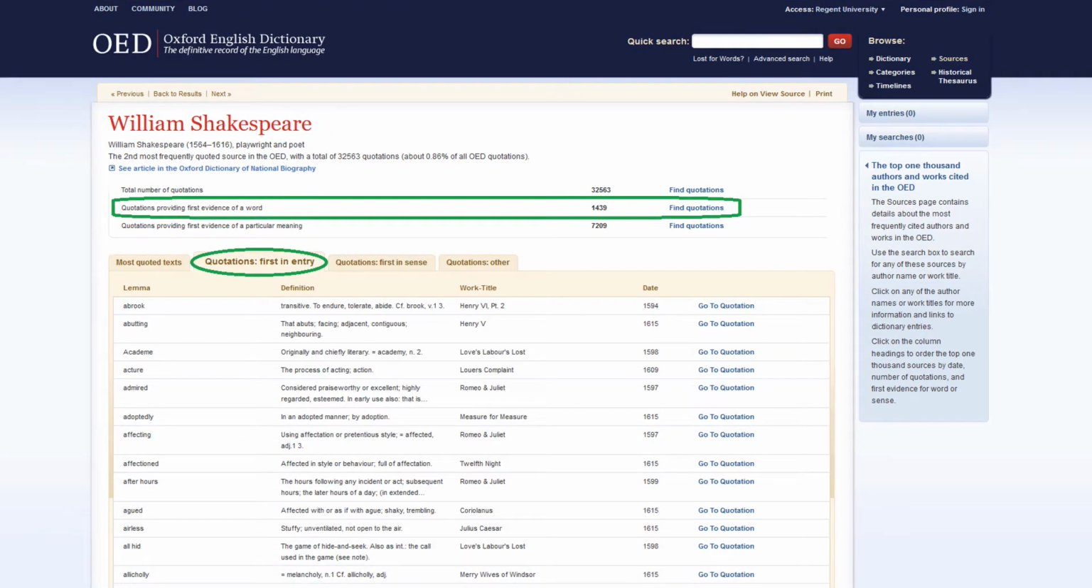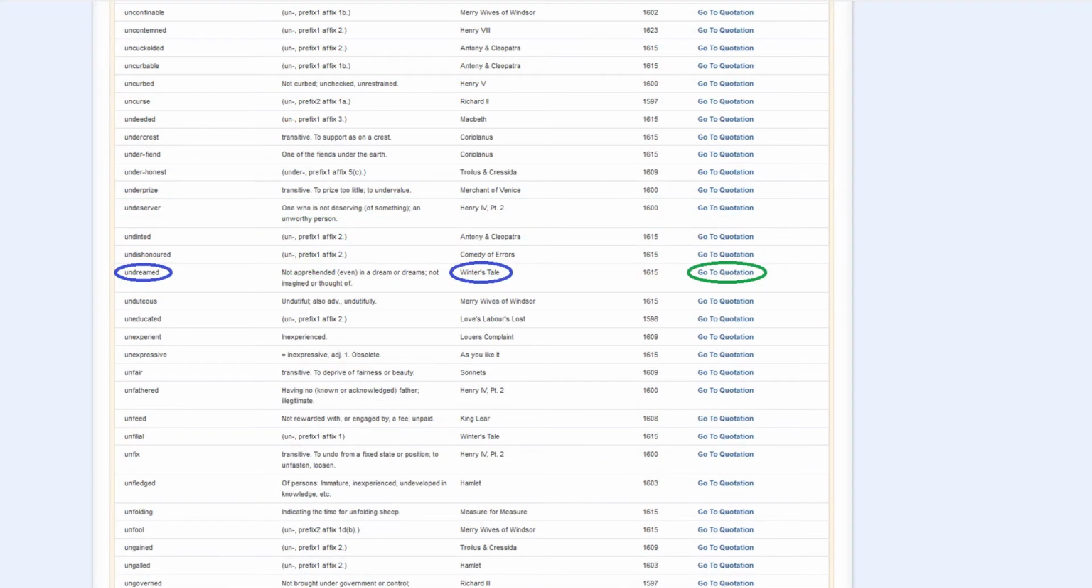If we click on the first in entry tab for the William Shakespeare source page, which is the same thing as quotations providing the first evidence of a word, we see an alphabetical listing of the 1,439 words that the OED attests as being first used by Shakespeare. If we were in a class where I had assigned the play The Winter's Tale, we could scroll down through all of these words and find, for example, the word undreamed first used in print in The Winter's Tale.